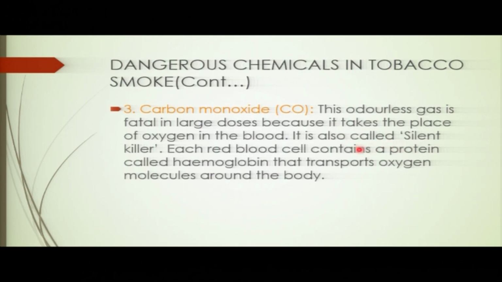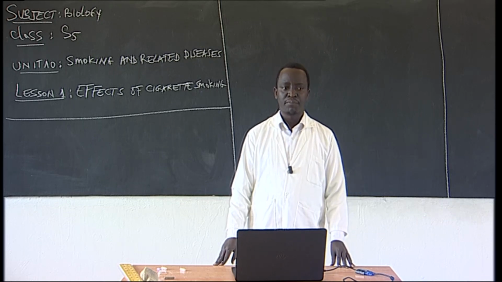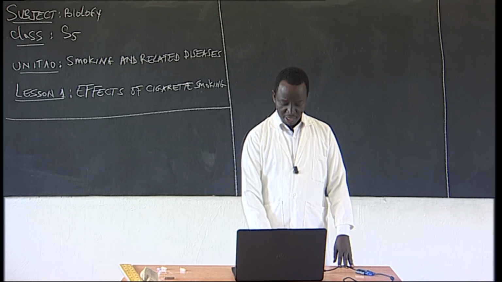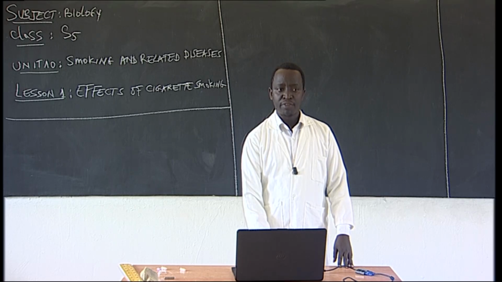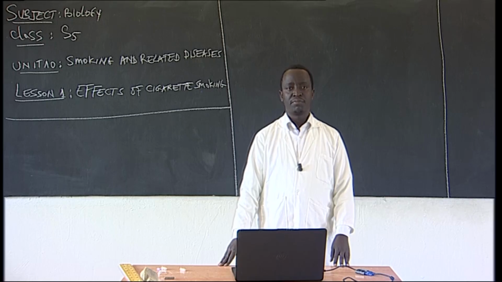So it is also called the silent killer. You see? Carbon monoxide is a silent killer. This is a very dangerous gas we have. If it gets into the lungs, it is a problem. Each red blood cell contains a protein called hemoglobin that transports oxygen molecules around the body.